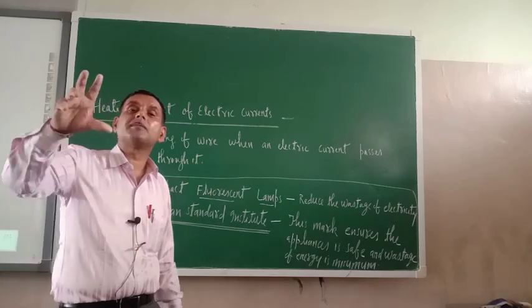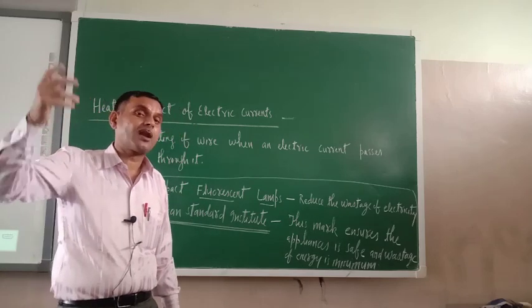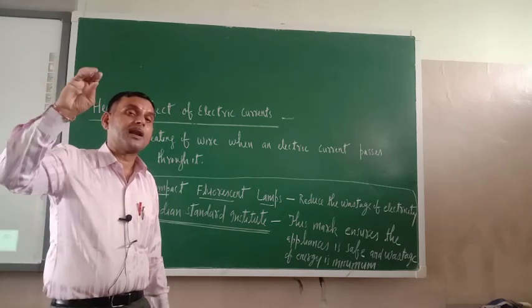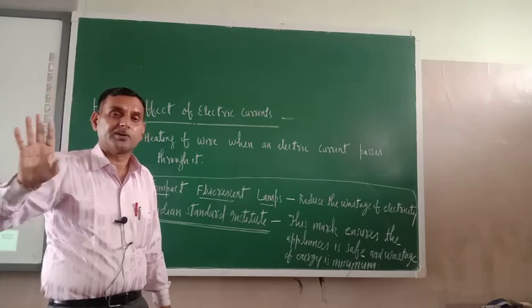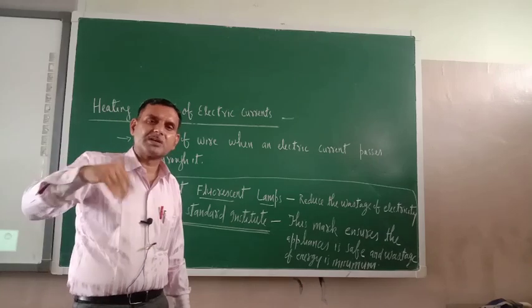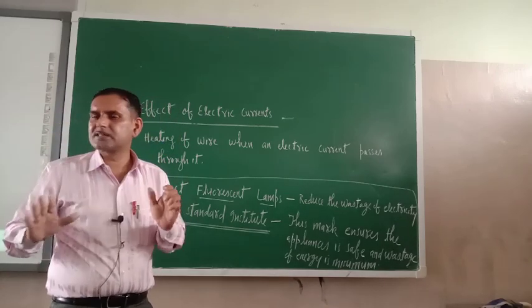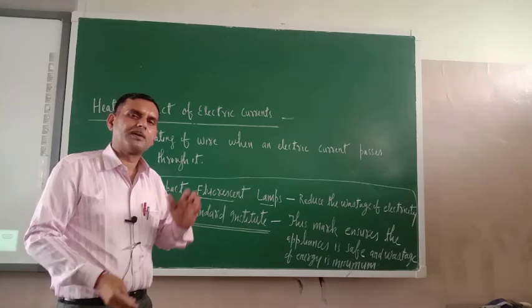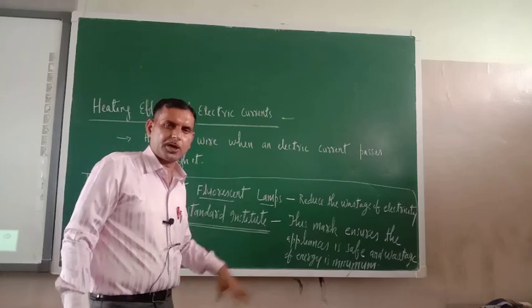Suppose you have taken an ordinary bulb and you are supplying electricity for a long period of time. Its filament may become very hot and may disintegrate. So there are some advantages and some disadvantages. We will discuss all those advantages and disadvantages with the help of animation. Right now, just note down all these things.